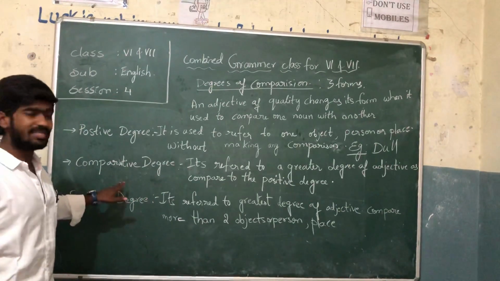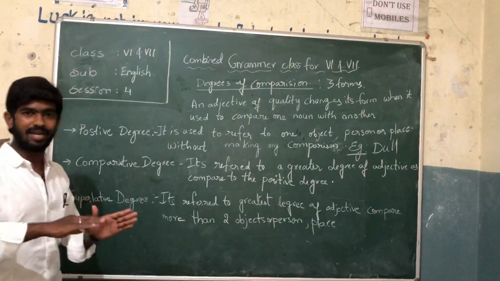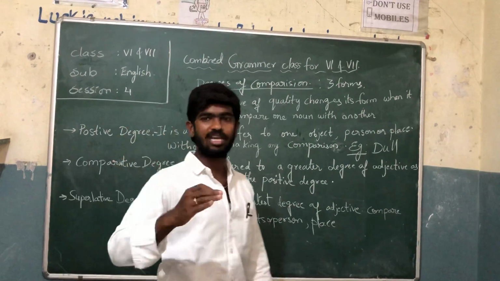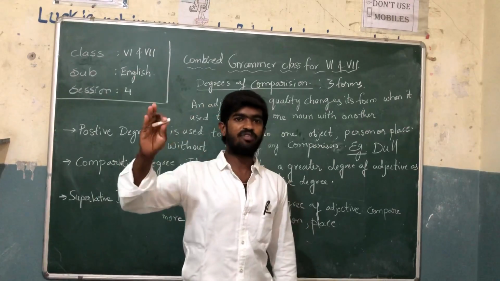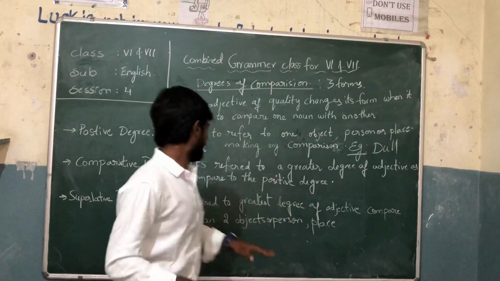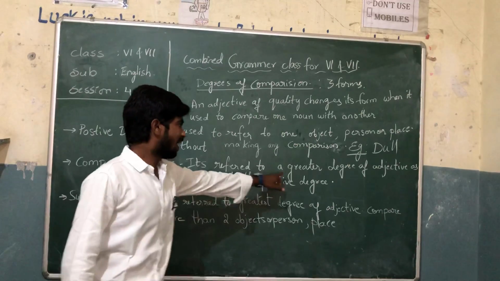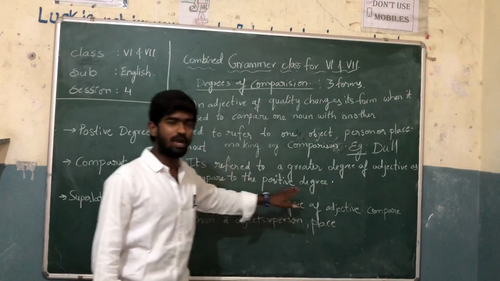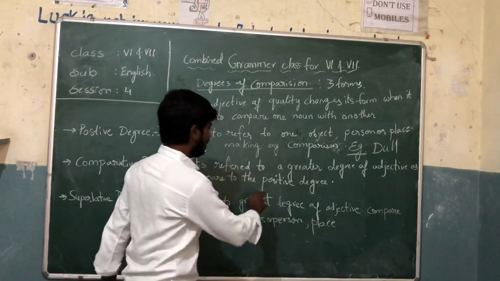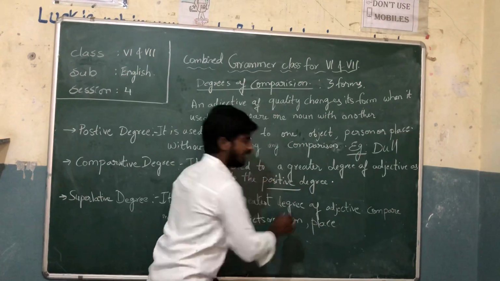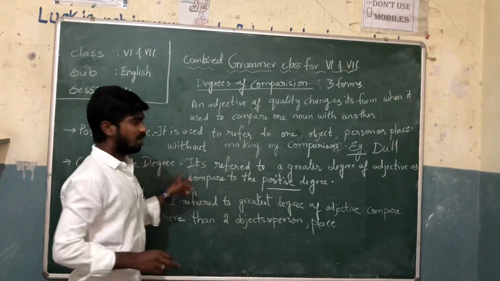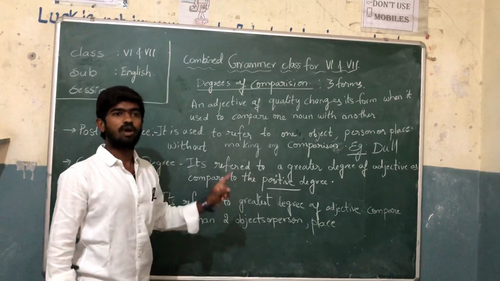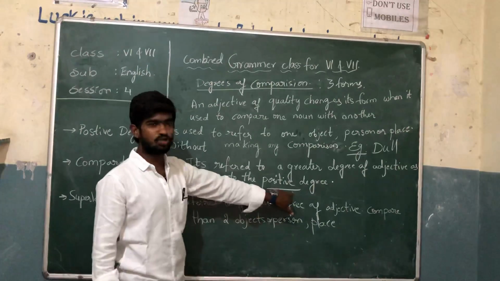Let's come to the second one, comparative degree. The word itself is saying comparing. The sound itself gives the definition: comparing. It refers to a greater degree of the object as compared with the positive degree. Here we are comparing the quality of a thing, object, person, or place with the positive degree. For example,